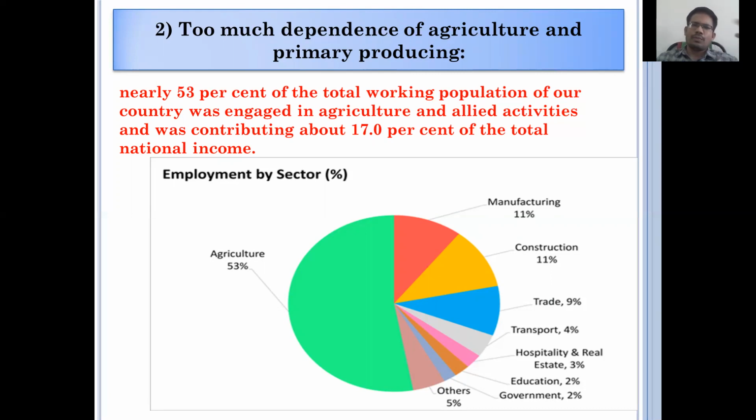For that reason, many farmers are going to suicide. The farmers are demanding better prices, and our government is not providing them. There are many problems. If we overcome this and decrease the 53% population to 22, 23 or 20%, India will be the world's best country in achieving a high rate of economic growth as well as a high level of GDP. That is a major problem.